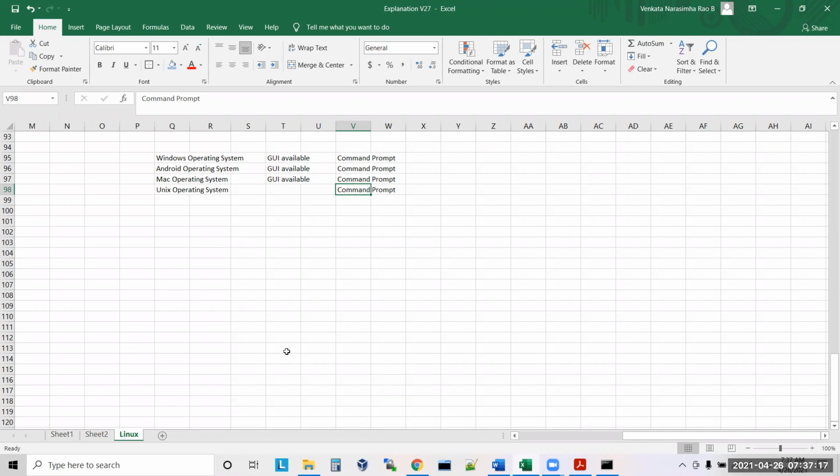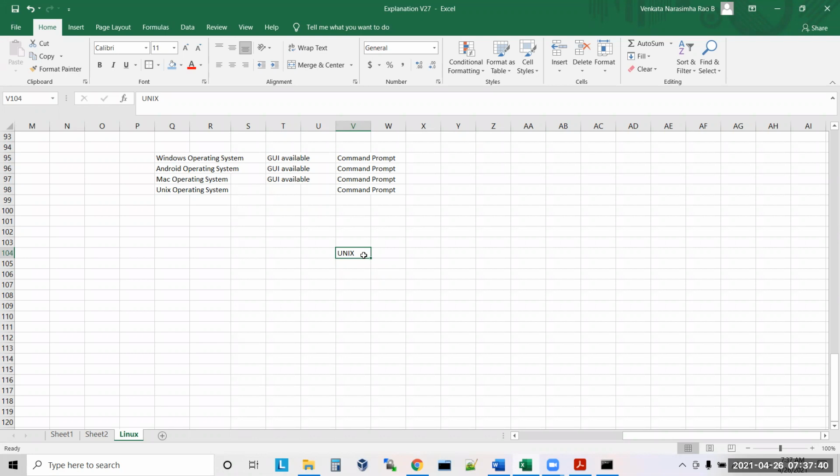So now let us take this Unix operating system. Unix is open source software, an open source OS. For Windows, do you need to pay? Yes, a license. For Windows you have license cost. For Android, and for Mac, yes, they are licensed.